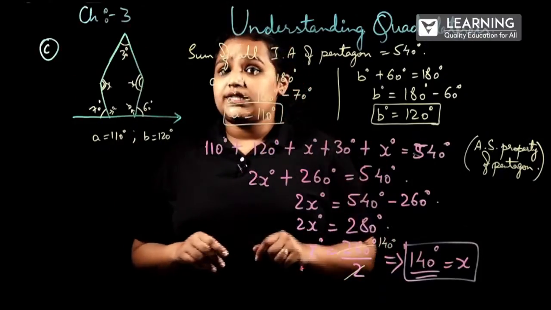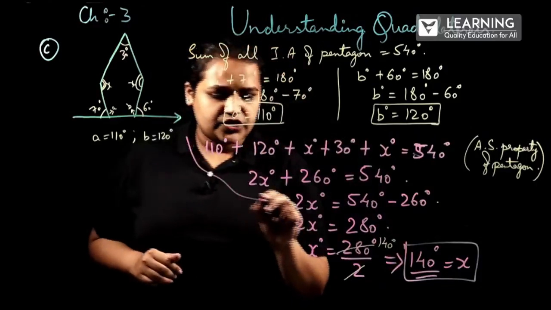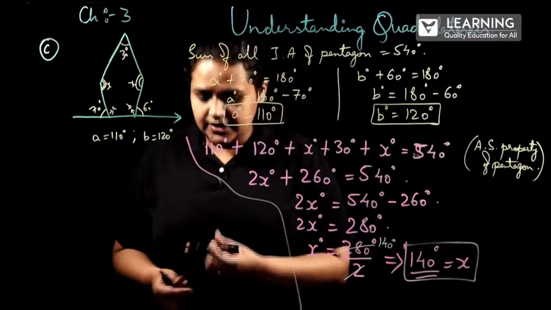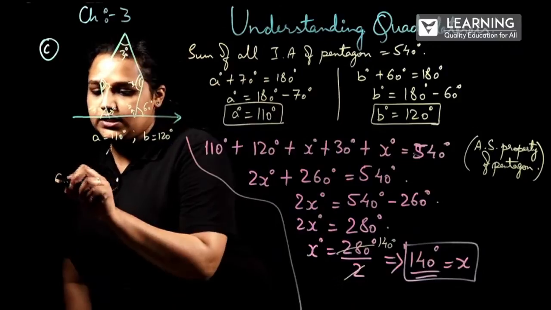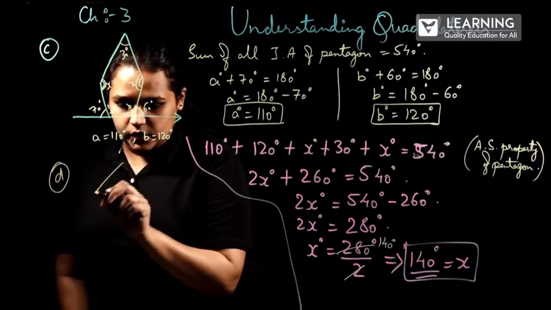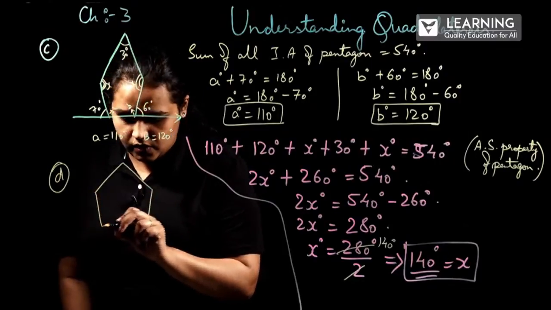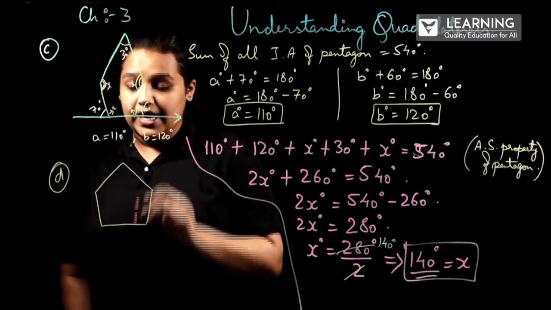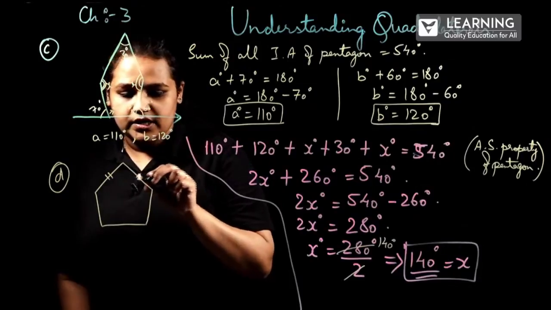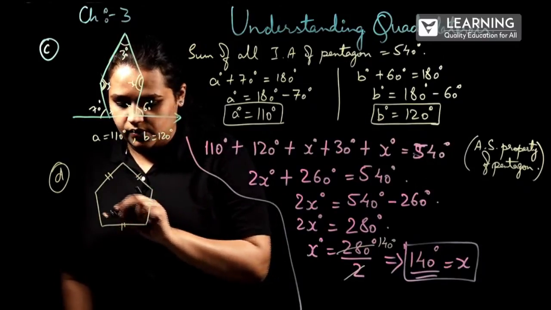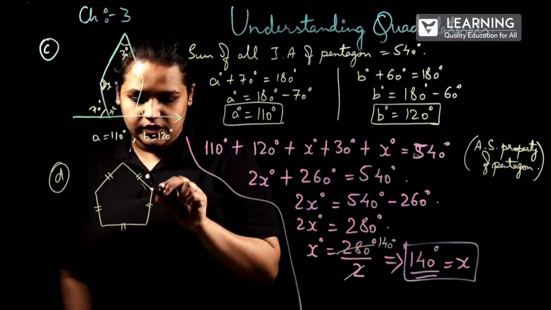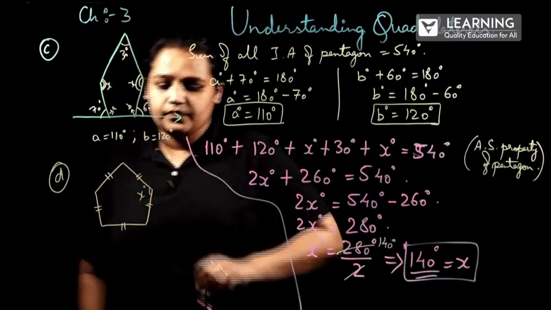So, next question is there. What is that next question? The question here is D part. They have given a figure with 1, 2, 3, 4, 5 sides, with one angle x degree.